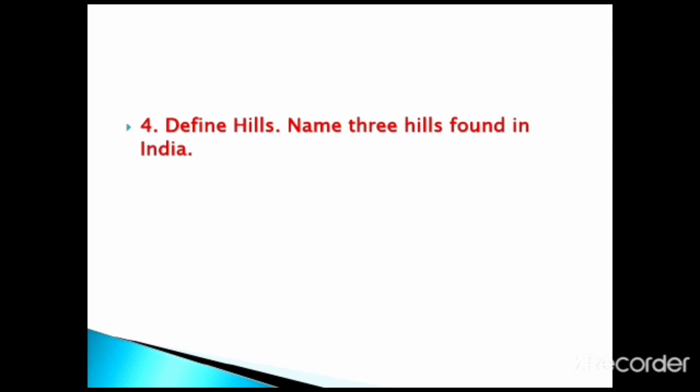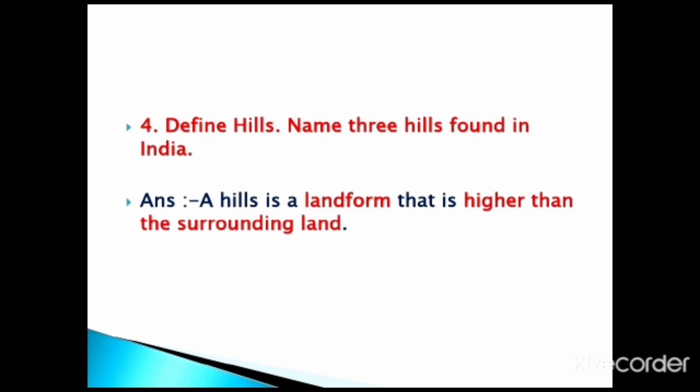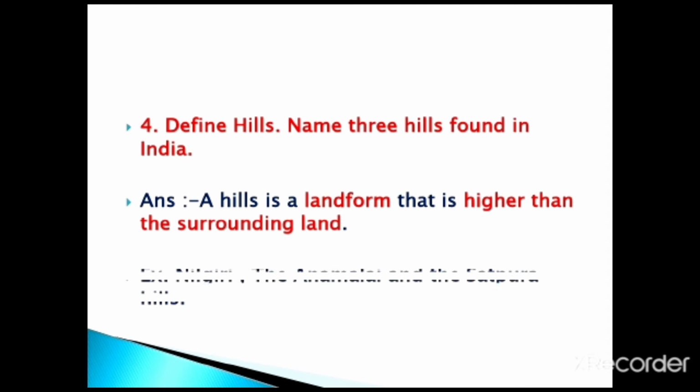The next question, define hills. Name three hills found in India. Answer: a hill is a landform that is higher than the surrounding land. Example, the Nilgiri, the Annamalai and the Satpura hills. So these are three important hills found in India.